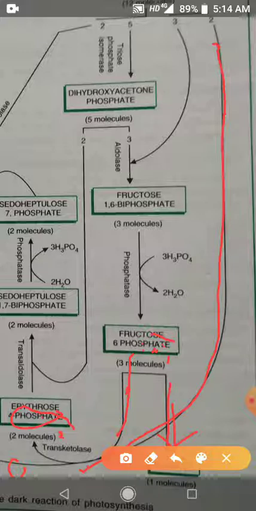Now erythrose 4-phosphate combines here with 2 molecules of dihydroxyacetone phosphate.